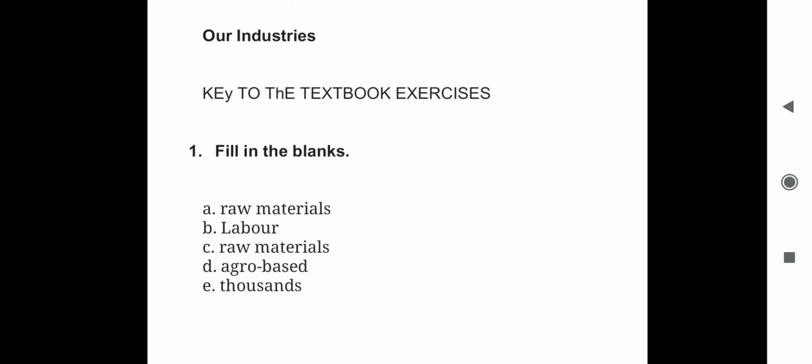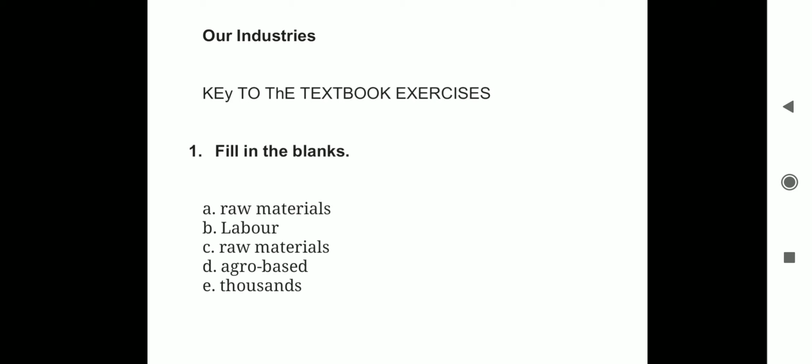Next, transport is required to bring dash to the factory. I repeat, transport is required to bring dash to the factory. To bring raw materials to the factory. Here transport is not only required to bring raw materials, but as in the last point that we studied, it is also required when we have to send finished goods to different parts of the country. But here transport is required to bring dash to the factory. Bringing is raw material and sending is finished goods. So understand the difference. Here it is bring.